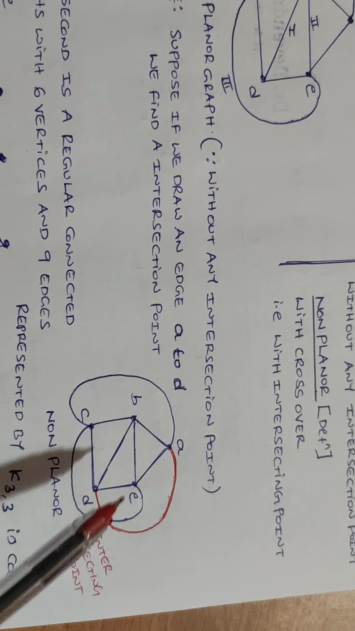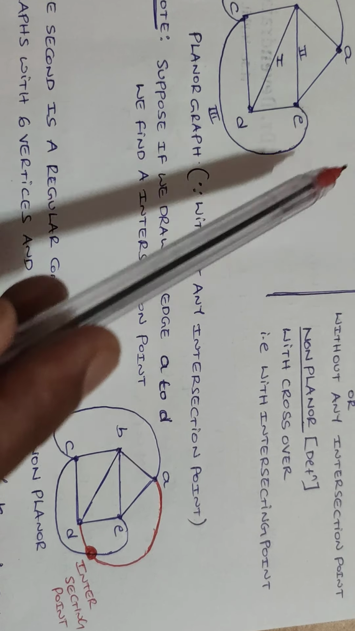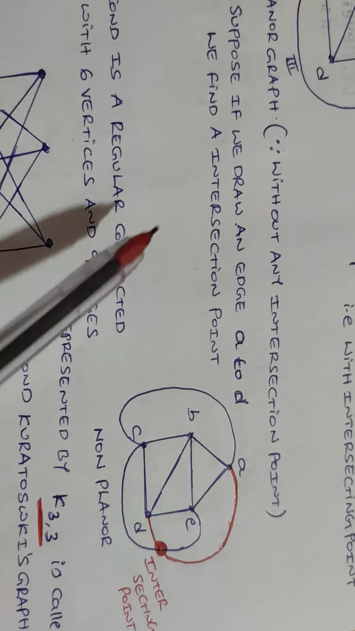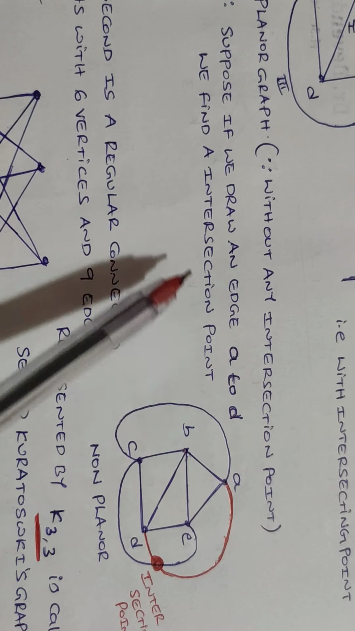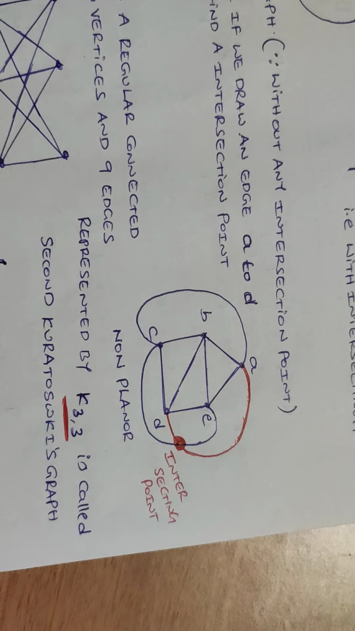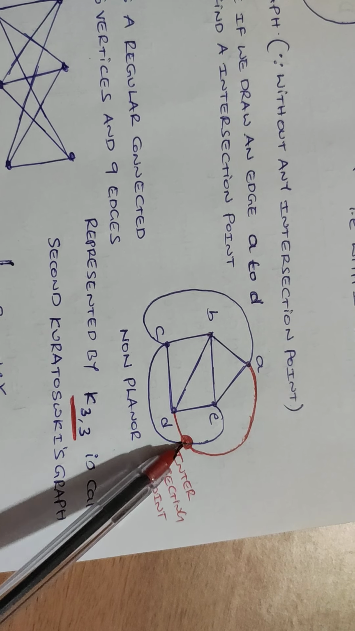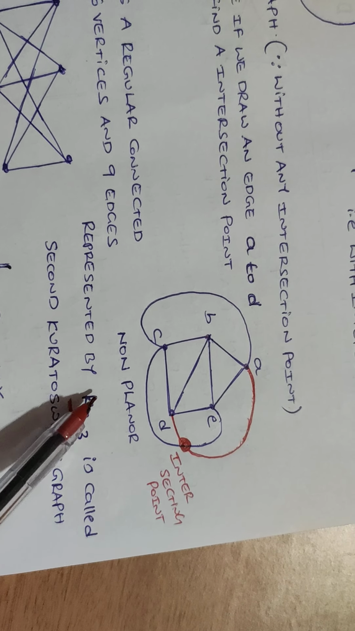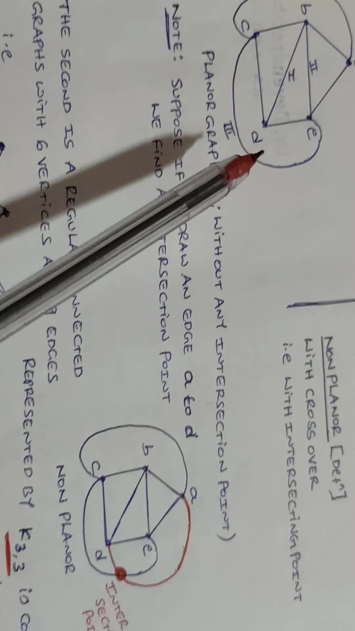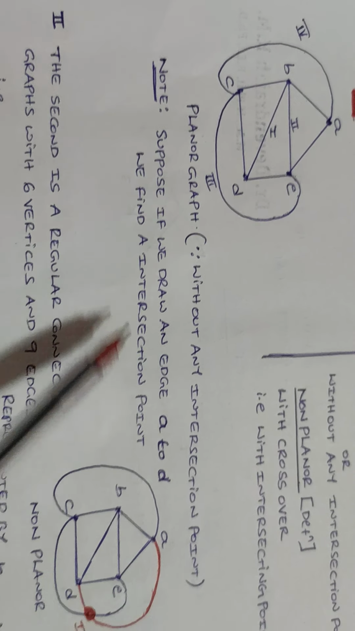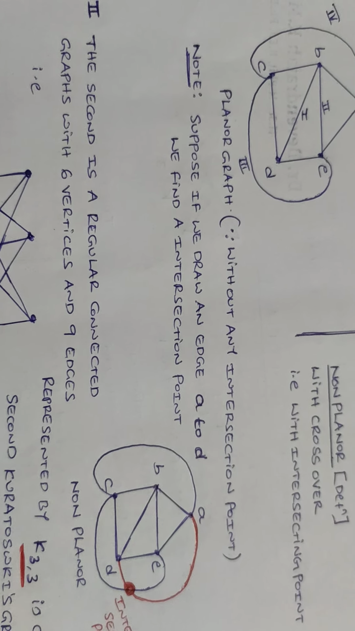Suppose we draw an edge from A to D, we find an intersecting point, therefore it is a non-planar graph. This is an example of a planar graph and a non-planar graph.